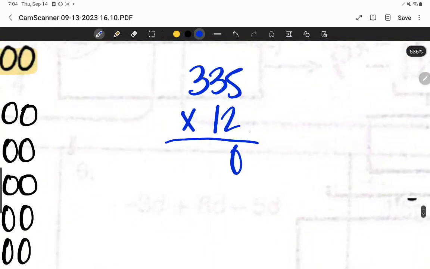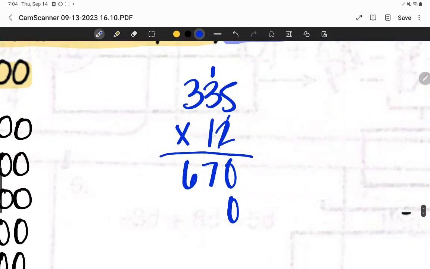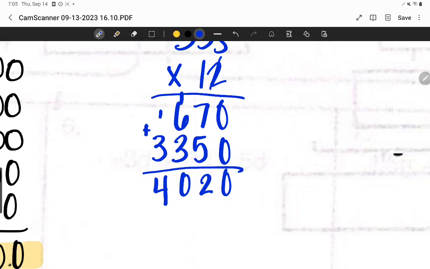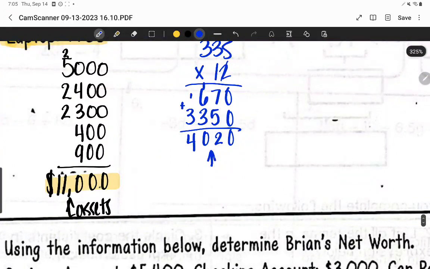5 times 2 is 10. Carry the 1. 2 times 3 is 6 plus 1 is 7. 2 times 3 is 6. We're on our second number, so we're on our second row. We write down a 0. 1 times 5 is 5. 1 times 3 is 3. And 1 times 3 is 3. We're going to add that together, and we get this. So, this is just the car payment.